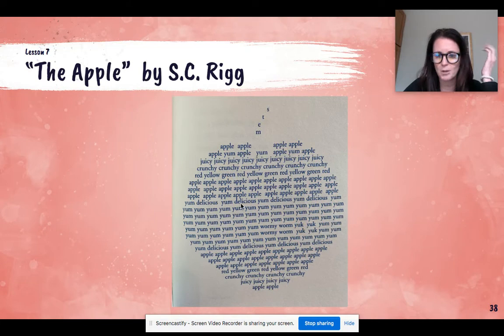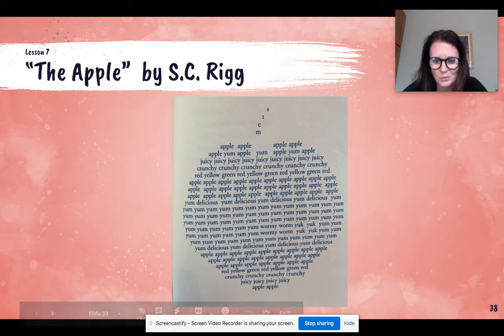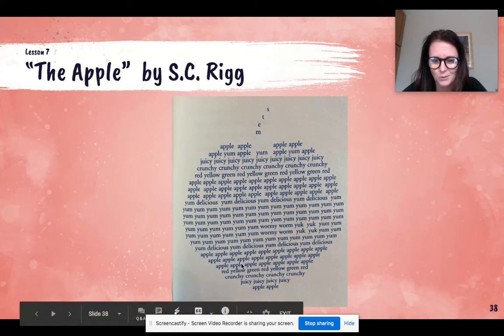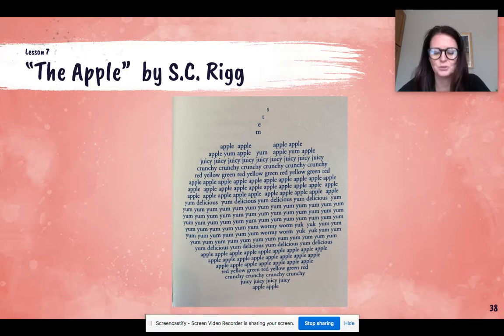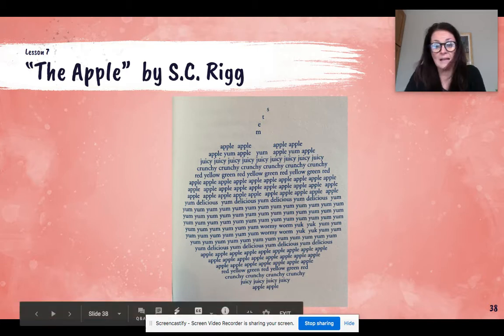And then they just go apple, apple, apple. And then they describe what it tastes like. It's yum, delicious, right? Over and over again. Ooh, here's wormy, worm. Do you see that? Because in the middle, sometimes in an apple, I mean, I've never had it happen in my apples, but sometimes in pictures and books, they say that there's a worm. Apples love worms, or worms love apples. So there's a worm in there. Wormy worm, yuck, yuck. So they threw that in the middle there. And then they just repeat themselves over and over again with the colors, the apple, juicy apple, apple. So the picture looks exactly like what it is.